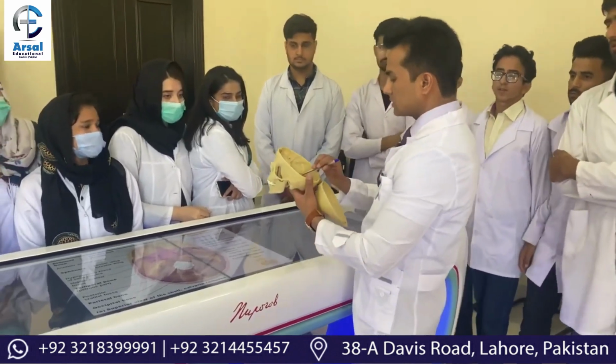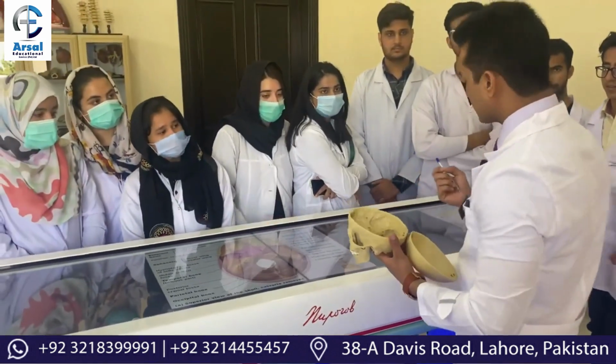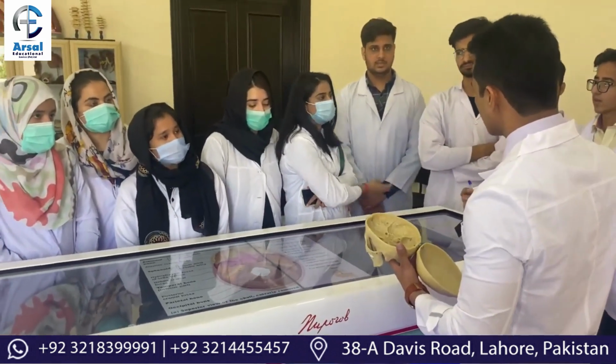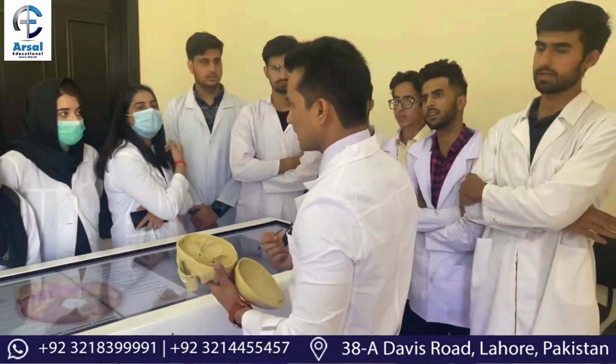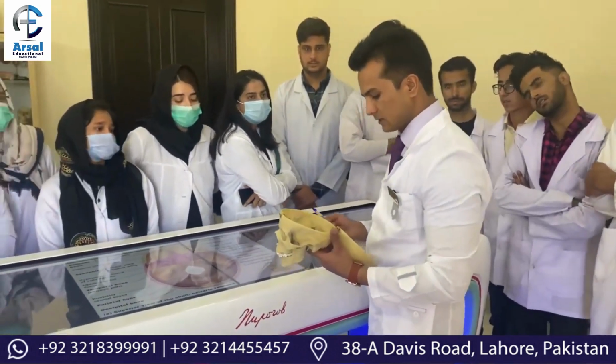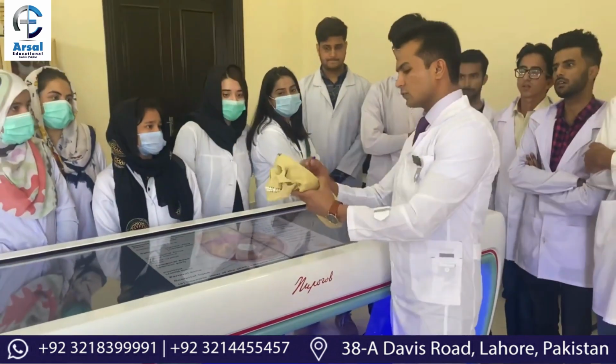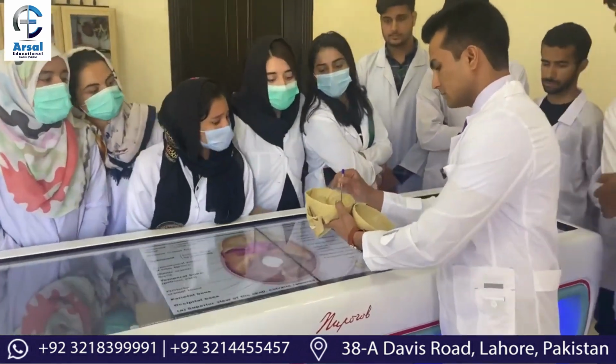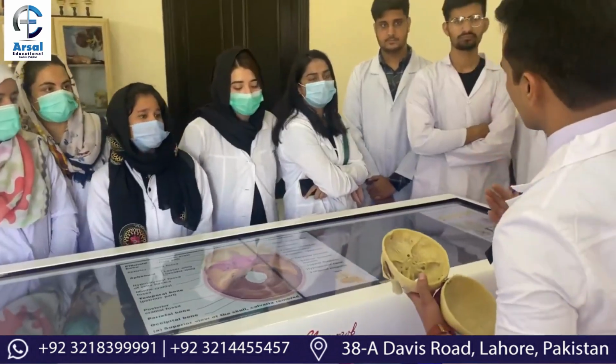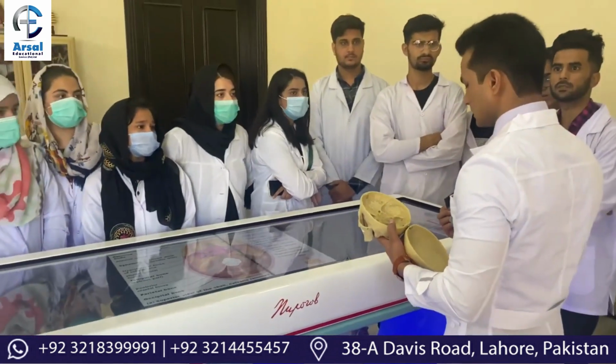So this is the jugular foramen. What is the structure passing through the jugular foramen? Glossopharyngeal nerve and vagus nerve. And what is this foramen? Foramen magnum. What are the structures passing through foramen magnum? Spinal cord.